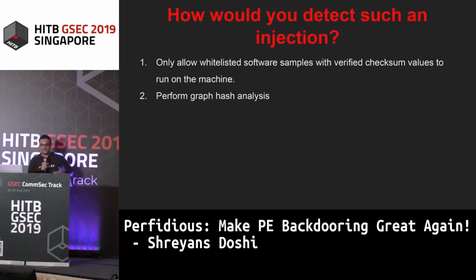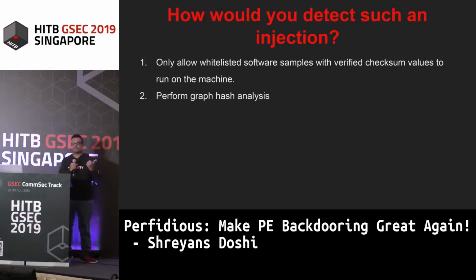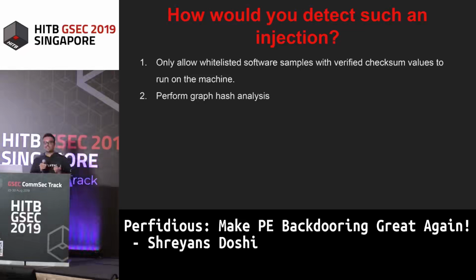So how would you detect such an injection that occurred inside your PE file? If an injected PE file using Perfidious was presented to you, how would you try to detect it? If your system has only allowed whitelisted software, as in you have software that you know can run on your system and you verify the checksum values of that particular whitelisted software, you can detect injection, because the checksums will vary, because the checksums will have been recalculated to accommodate the changes in the PE file. You can perform graph hash analysis.